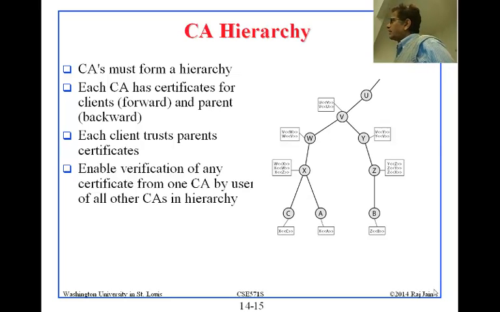So let's say all these users can understand the certificate issued by X, because what they can do is they can say, well, I don't know X, but I know B, B knows G, Z knows Y, and then Y knows V, and so on and so forth. Okay, so that's what happens. So basically the whole tree is there, and everybody has a certificate signed by somebody else.